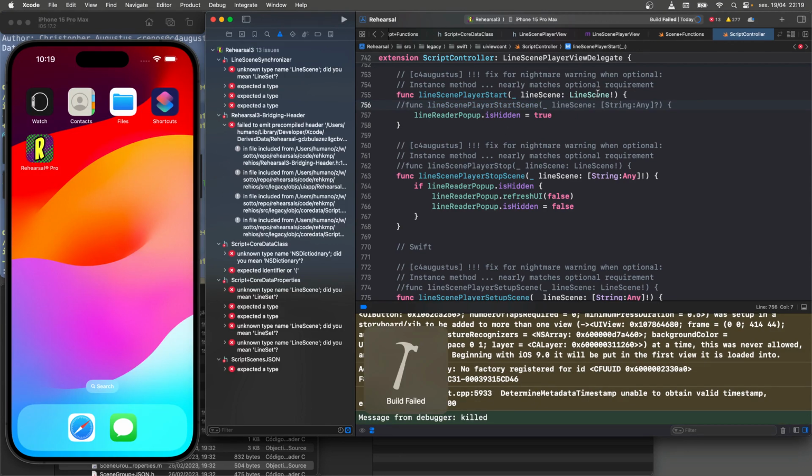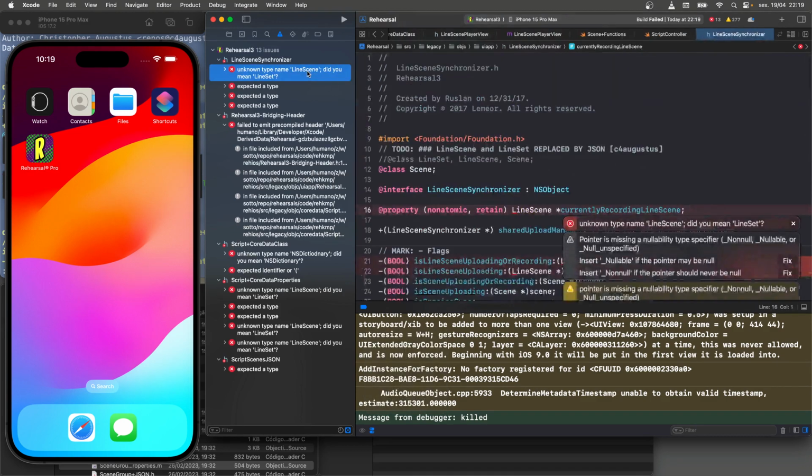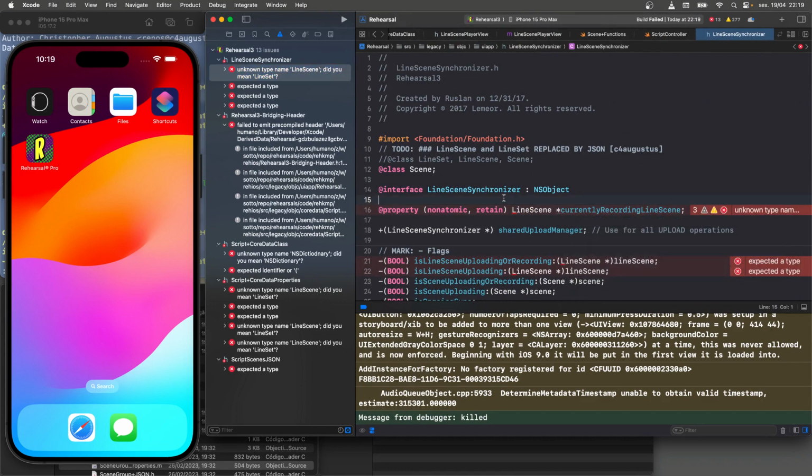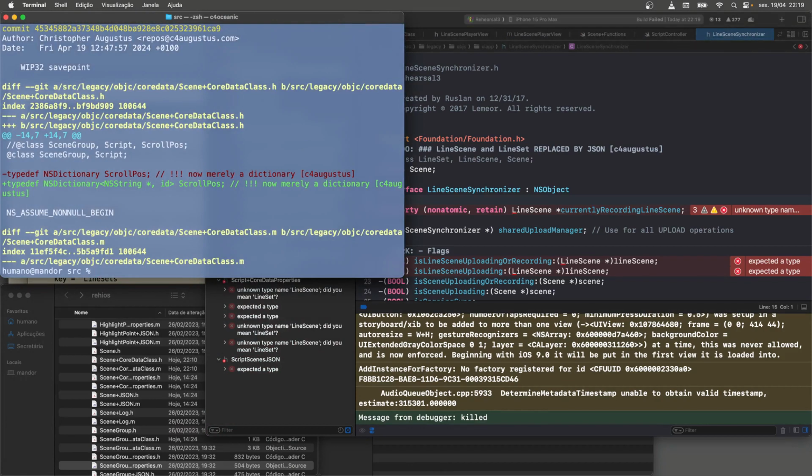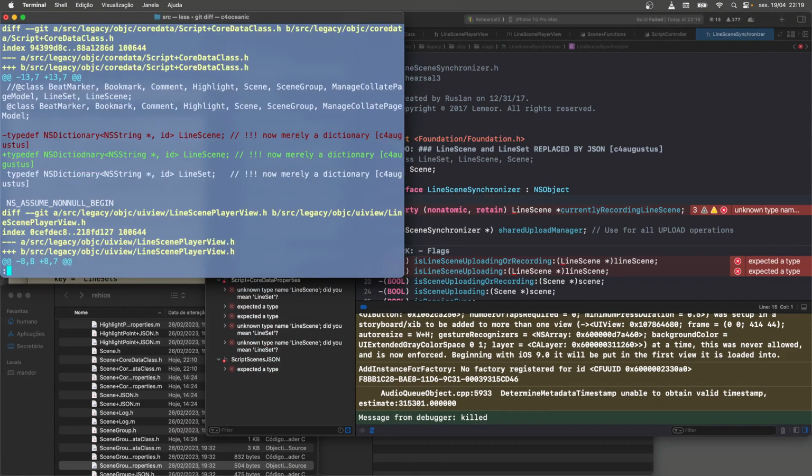Now it's going to find that whoops, whoa. What happened? Oh, look at that. What's going on? Did I accidentally change something else? Ooh. Oh, yeah. I tweaked that.